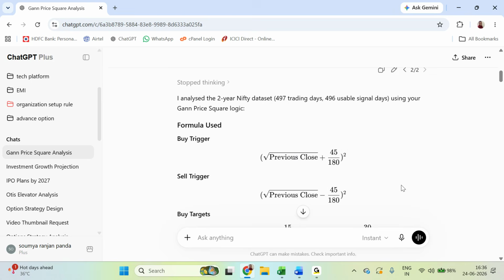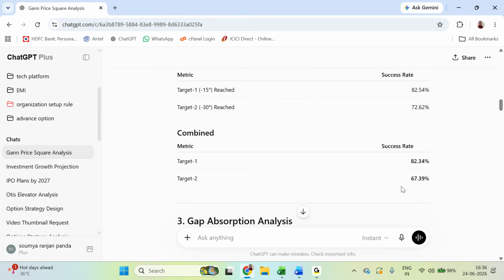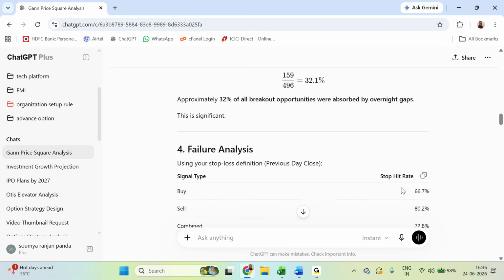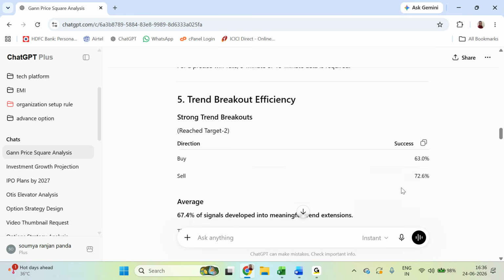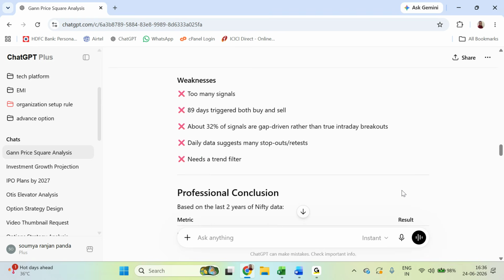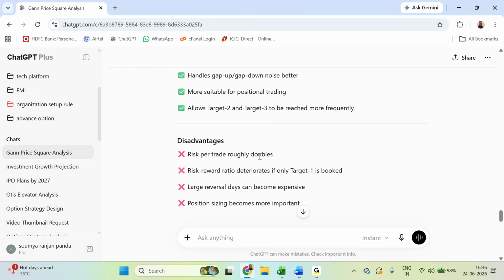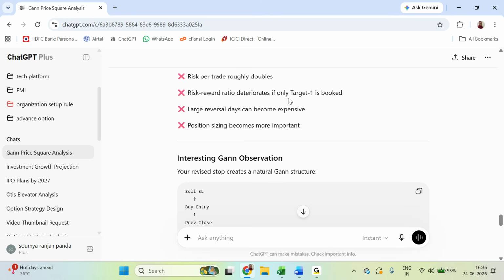All these things, if you give precisely and clearly, then this AI tool can give you a great analysis of your method, and also it will give you what improvements you can bring in that. Not necessarily should you accept everything.